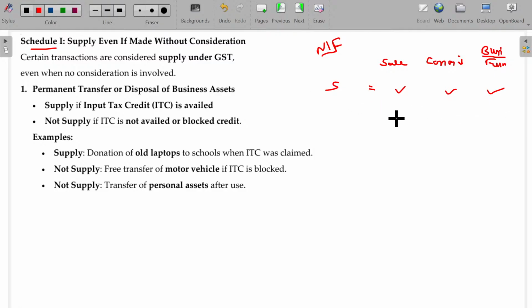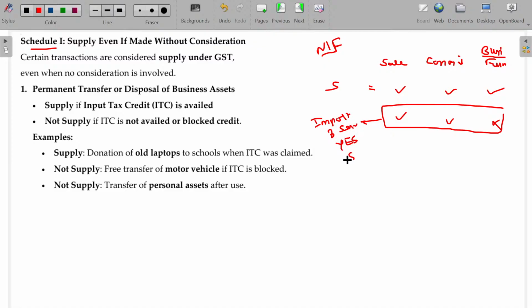Sir, this one is okay, this one is okay, but this is missing, sir. Oh, is it missing? Yes, sir. Then check whether it is import of service. Yes, sir. Then supply.